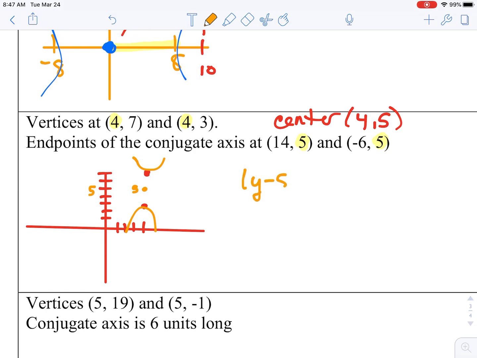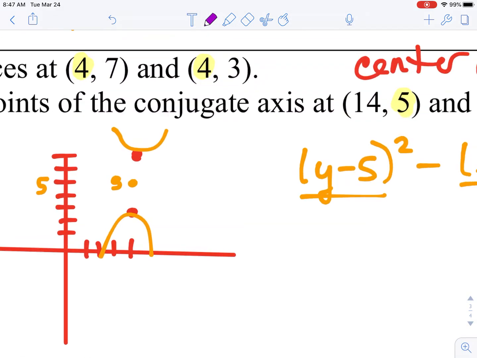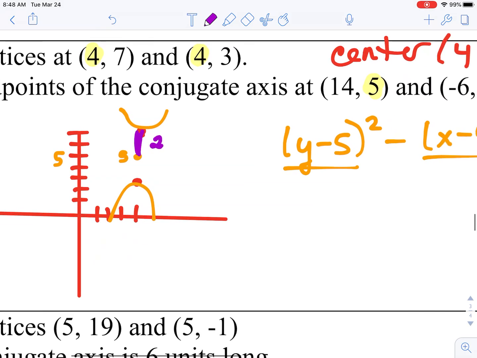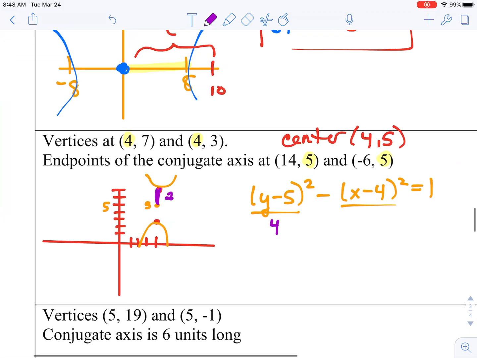Starting off with that, remember it's opening up and down, so our y is going to come first. And remember to put the y coordinate of the center with it, and then x minus 4 squared. If we are at 5 and we're going to 7, that makes us a distance of 2. And 2 squared is 4.